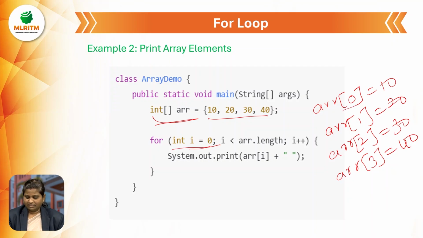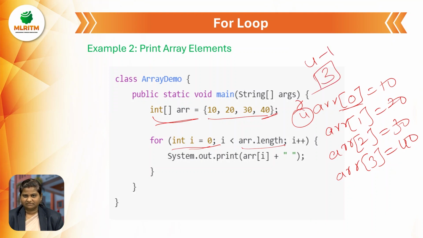Because in arrays, while we are storing the value to the array, the value at the address of the array is also initialized with a 0. So the value will be taken from the 0. Okay, here, what will be the array length? Here we have 4 numbers, so the array length will be n minus 1, that is 3. The array.length is equal to array of 3.